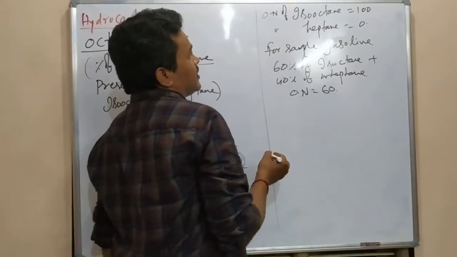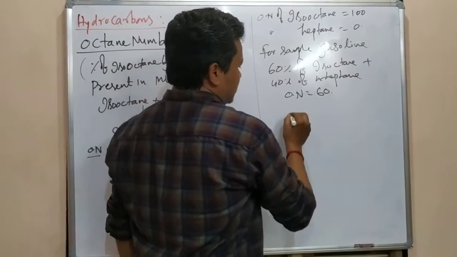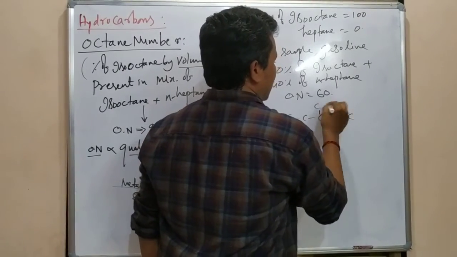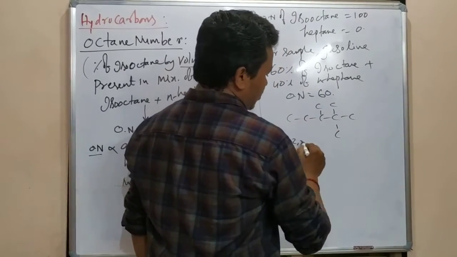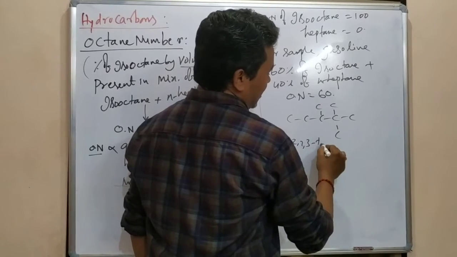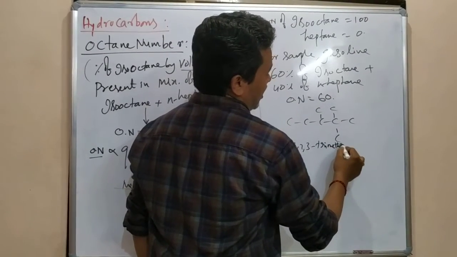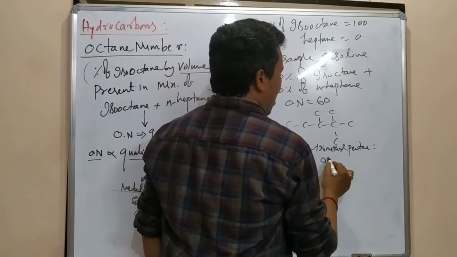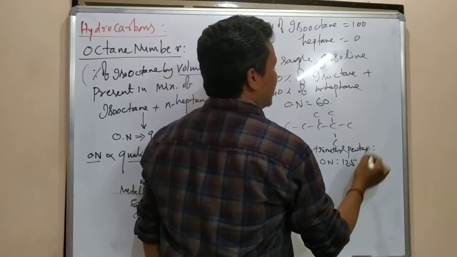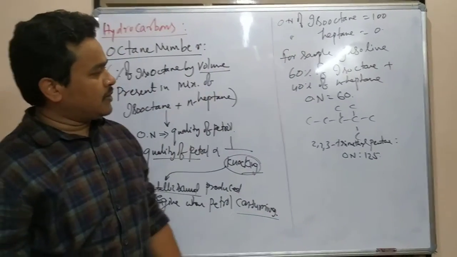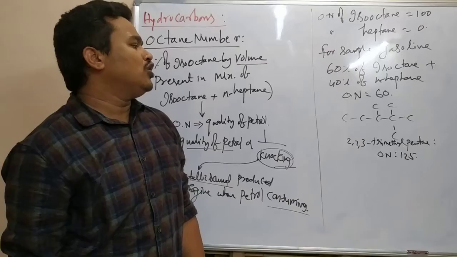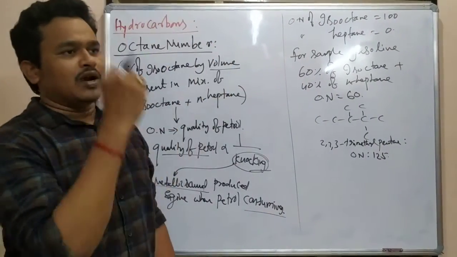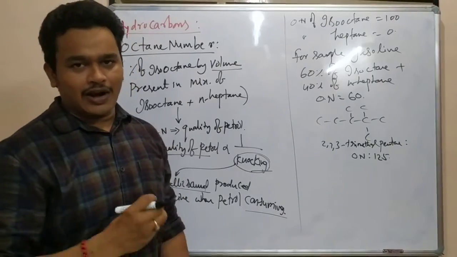In a similar way, take one more compound, a pentane. What is the name of this? 2,2,3-trimethylpentane. For this one, the octane number is 125. For the other one, the octane number is 25. What we are going to study is the octane number: the higher the octane number, the less the knocking.